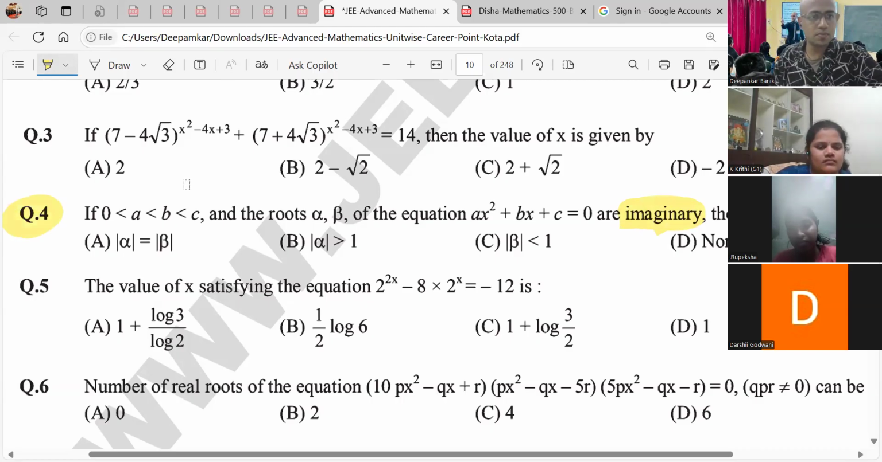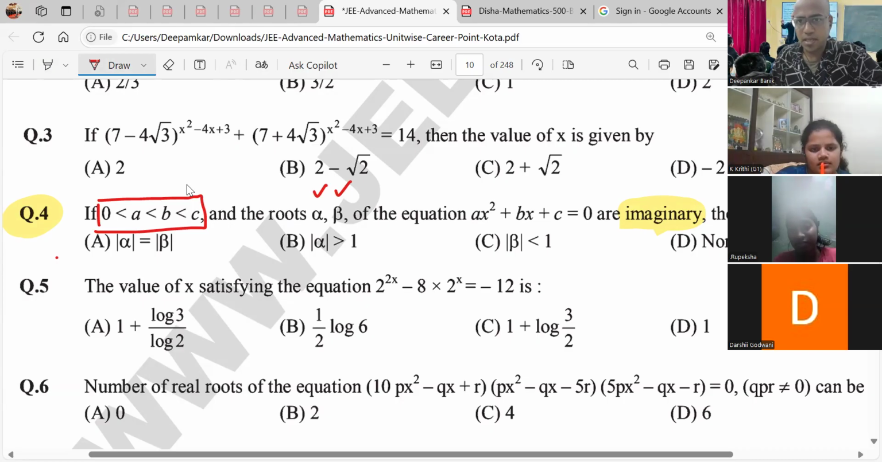Question number 4. First, you understand that A and B lie between 0 and C. That means A is less than B. A is the lowest, B is the middle one, and C is the highest. And alpha and beta are the roots of this equation, and they are imaginary. Whenever we have imaginary roots, what are the conditions that have been taught to you? Imaginary roots are always conjugate, right?